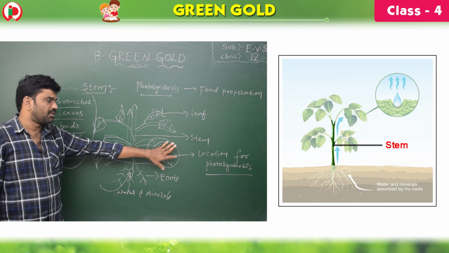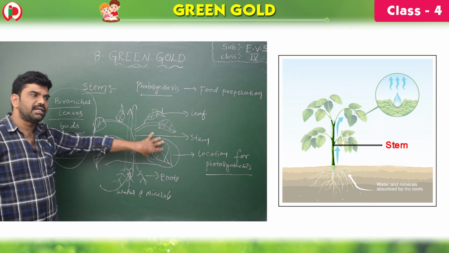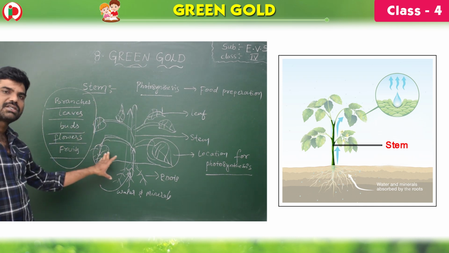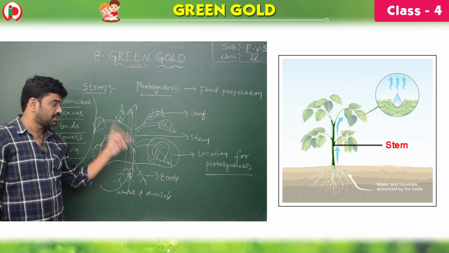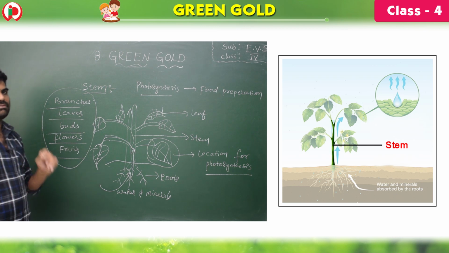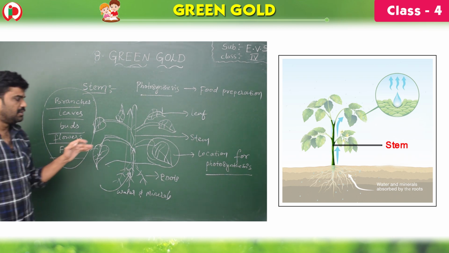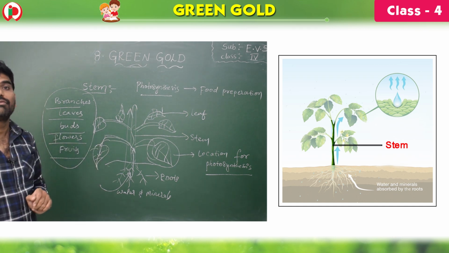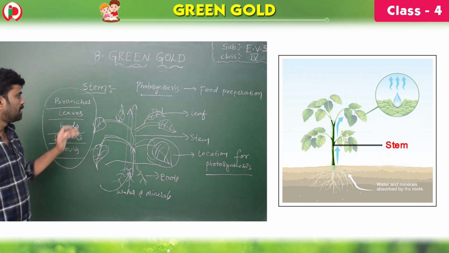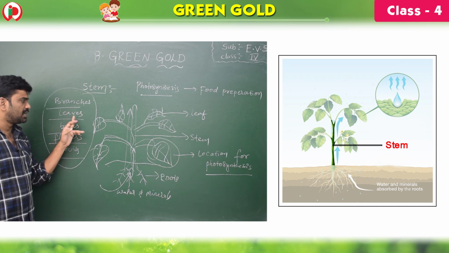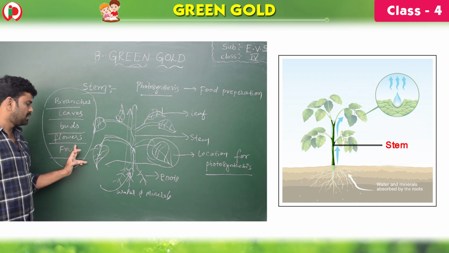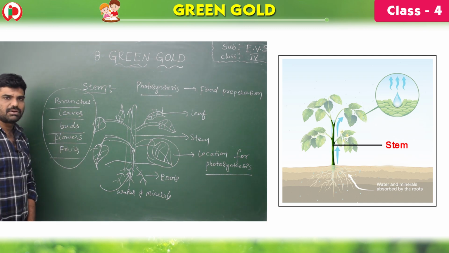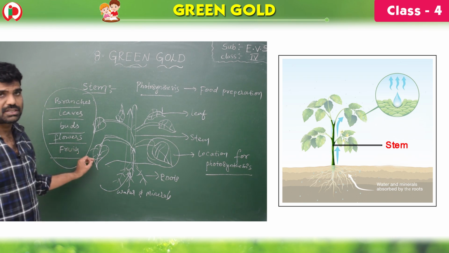And after the food preparation in the leaves, this food is supplied to the remaining parts of the plant through the stem. Third one, this stem allows the leaves to be exposed to the sunlight for food preparation. Stem bears branches, leaves, buds, flowers, and fruits. So this is about the stem.